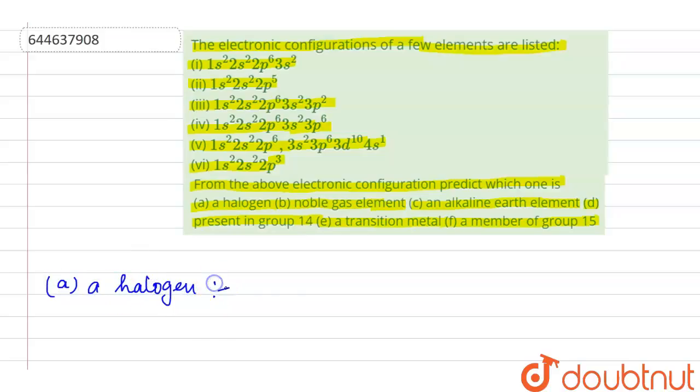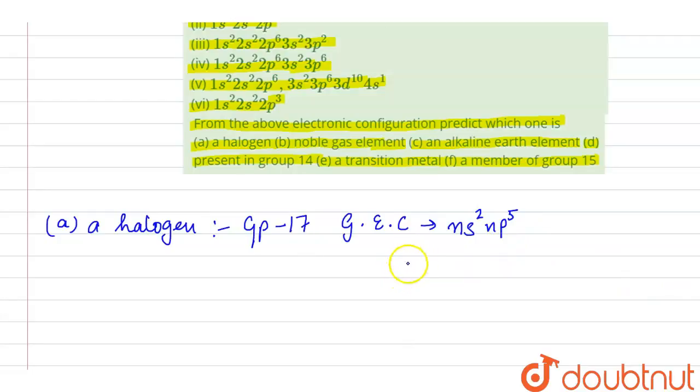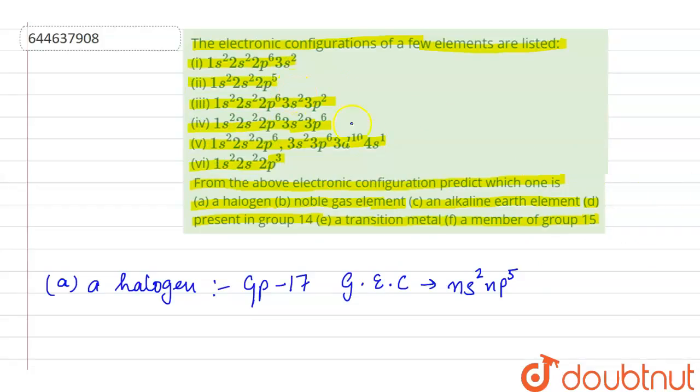So basically halogen belongs to group 17, right? And the general electronic configuration is ns2np5, where n is the number of shells. So the p shell has 5 electrons. If we see from the options, the second option has the same electronic configuration, 1s2, 2s2, 2p5. So this is basically a halogen, right?